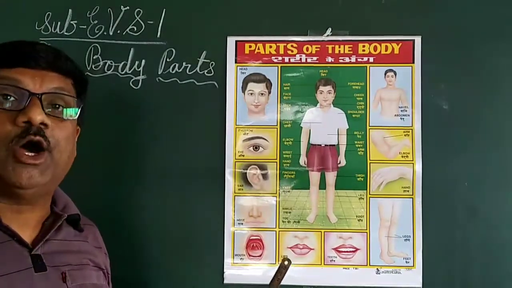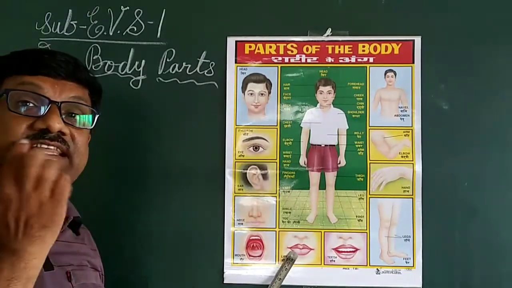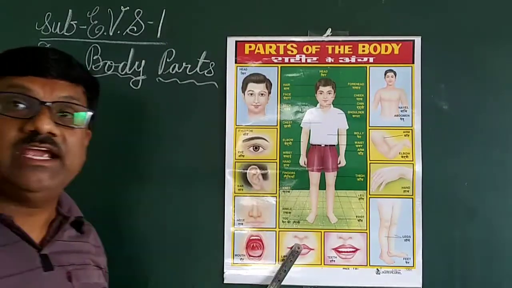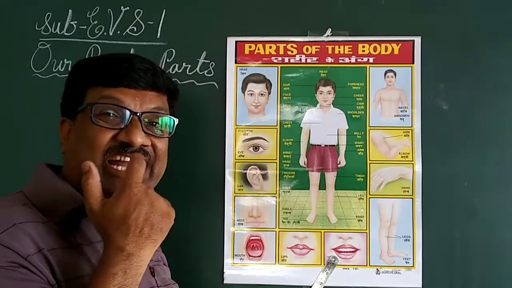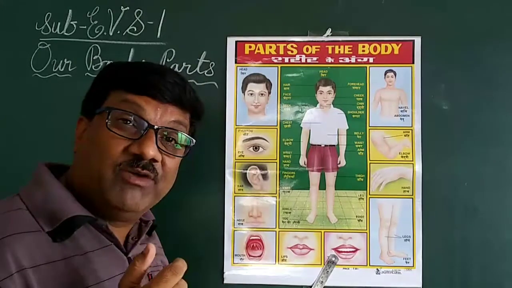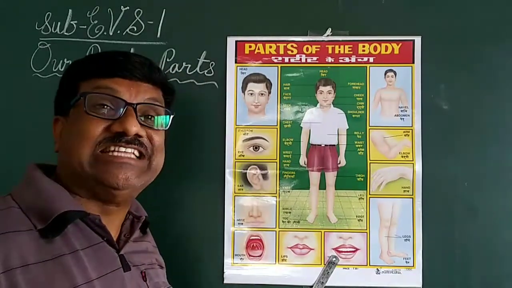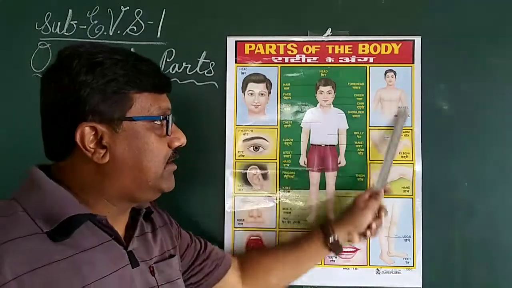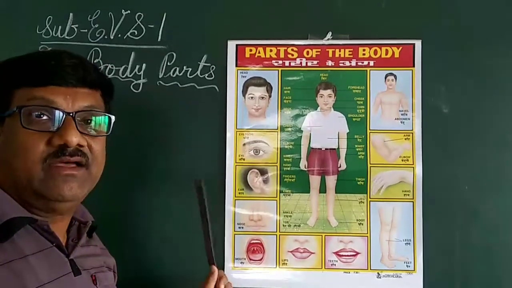Our next part of our body is our lips. These are our lips. They are outside of our body. Then our teeth. They are the inside part of our body. So with the help of the teeth, we can chew like this. We can chew. So these are all our parts of the body which are outside, and some are the inside part.